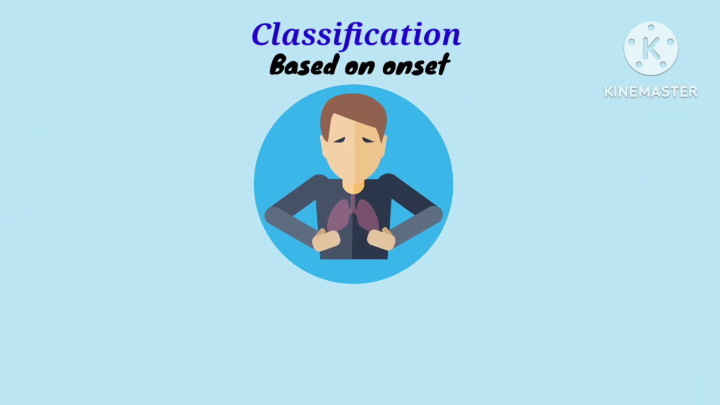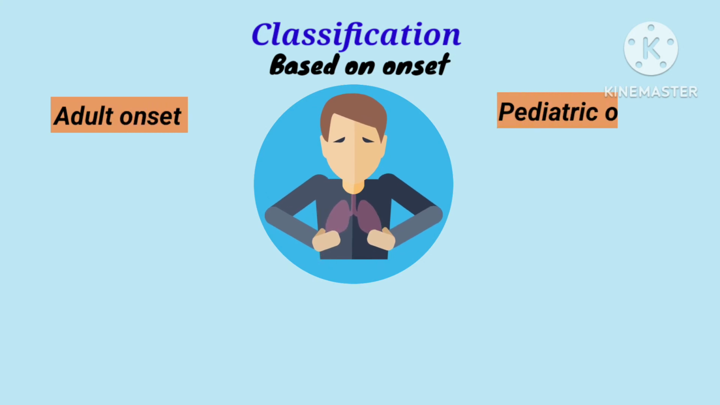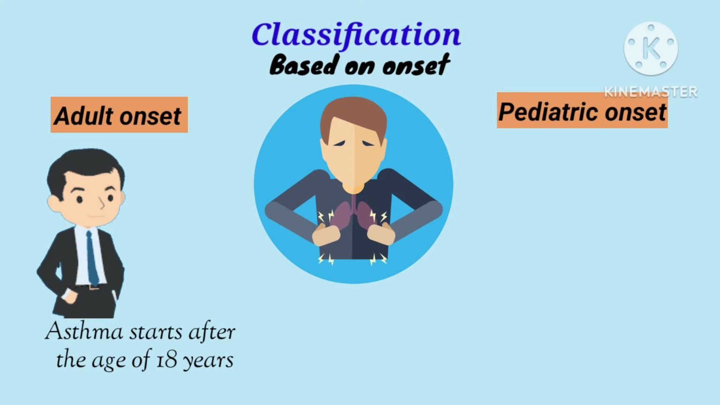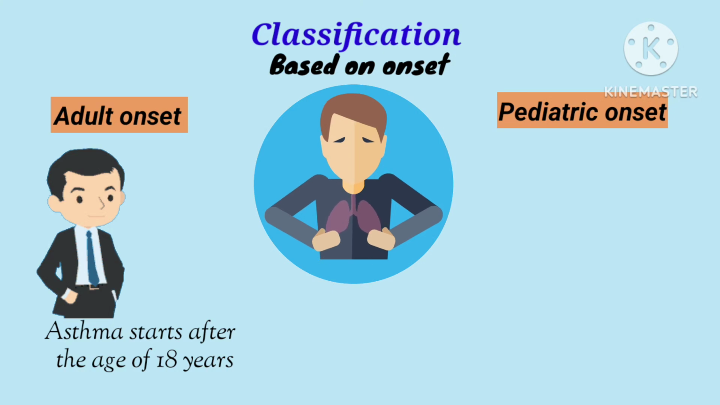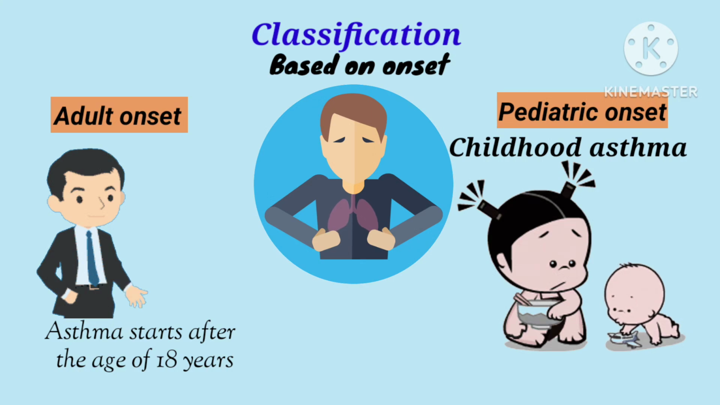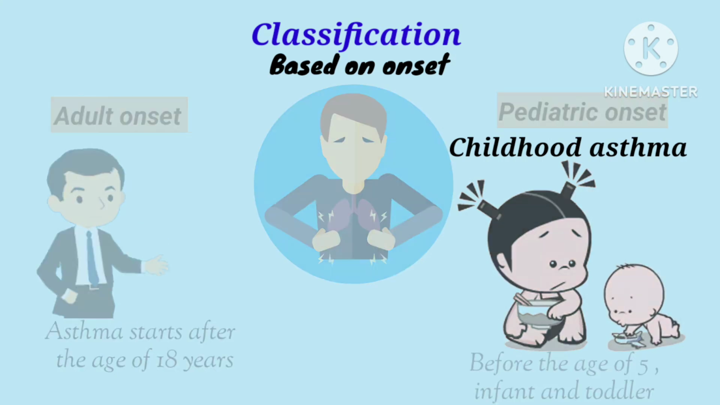Classification based on onset: adult onset and pediatric onset. In adult onset, asthma starts after the age of 18. Pediatric asthma, also called childhood asthma, often begins before the age of 5 and can occur in infants and toddlers.